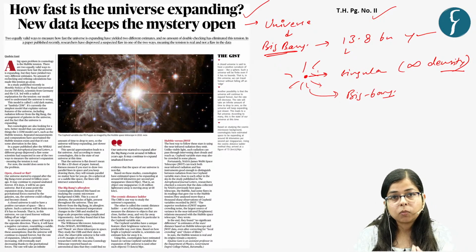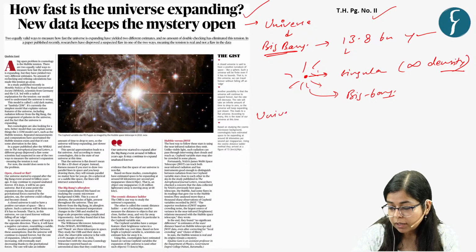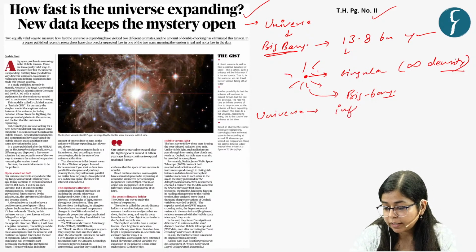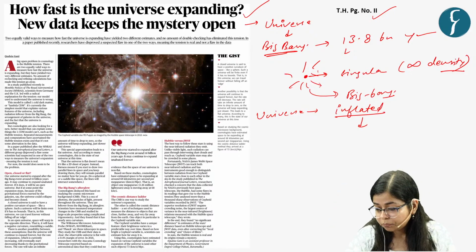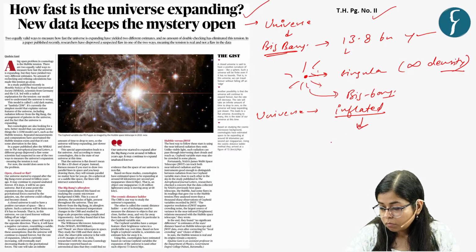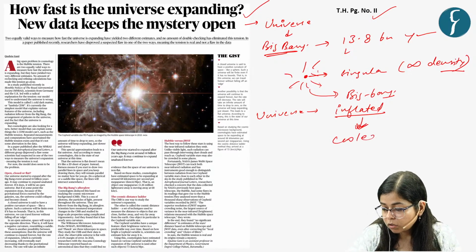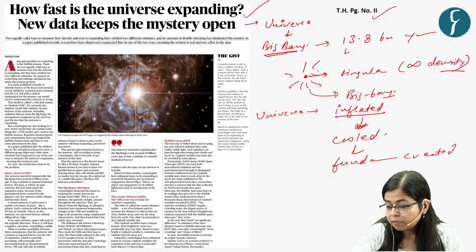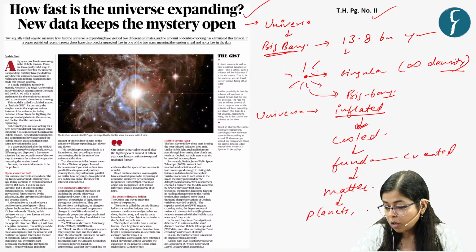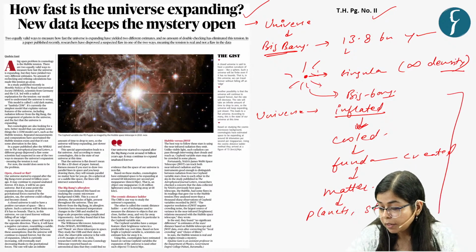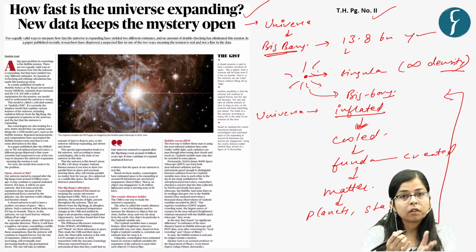After this explosion, the universe began to expand, that is, it inflated. Then the universe cooled, and certain fundamental particles were created, and these fundamental particles came together to form matter, and this matter formed the basics of the cosmos, that is planets or stars, whatever we see today, right? So this is the most accepted Big Bang theory, right?